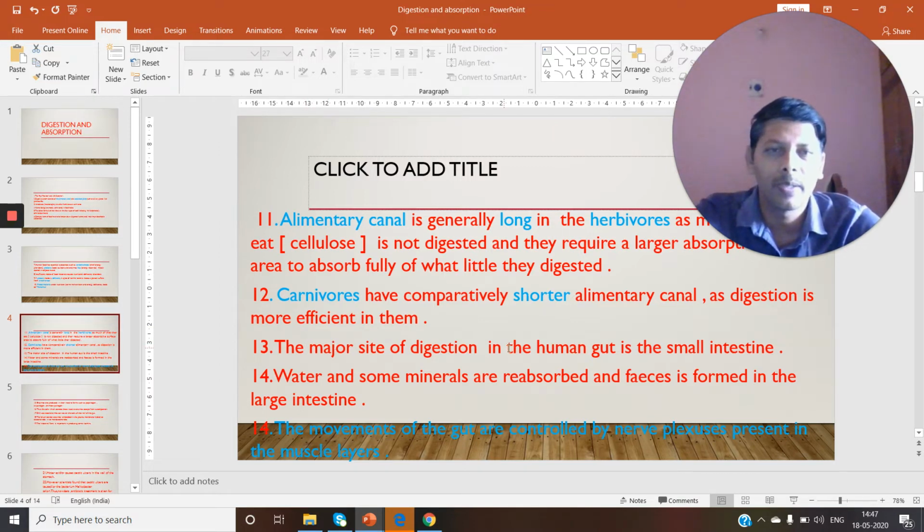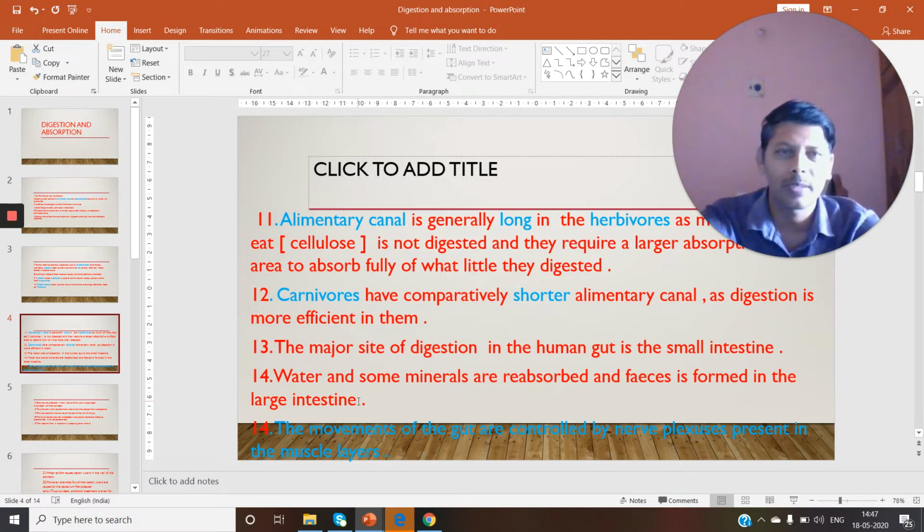The major site of digestion in human gut, meaning alimentary canal, or we can say gastrointestinal tract, digestive tube. The major site of digestion in human gut is small intestine. Most of the digestion in our body happens in the small intestine. That is the major site of digestion. What about the large intestine? Large intestine has no role in digestion.